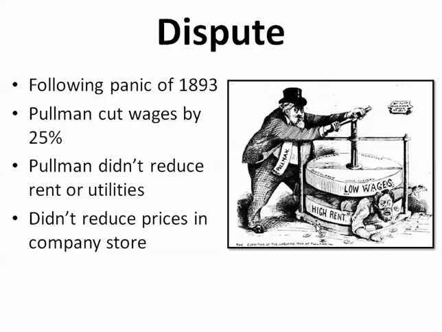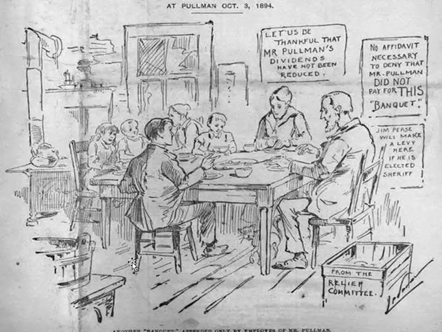And here's a cartoon showing Pullman, George Pullman here. Low wages and high rent. Here's the worker here being strangled to death by George Pullman. This is a cartoon during the time. Here's a different one, sketch here. It says October 3rd, 1894, Pullman. Let us be thankful that Mr. Pullman's dividends have not been reduced. No affidavit necessary to deny that Mr. Pullman did not pay for this banquet, meaning what they're eating here. And here's from the relief committee. In other words, they're poor, they can't afford to eat, so they get this from the relief committee.